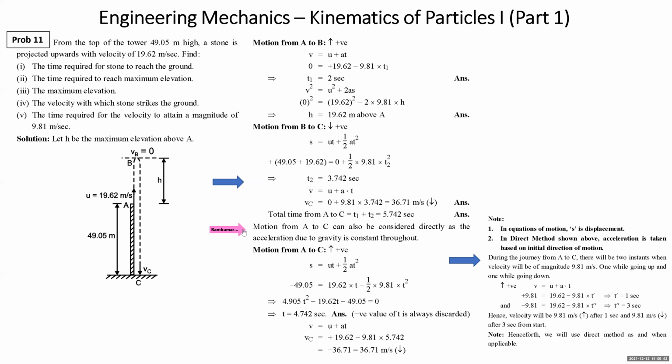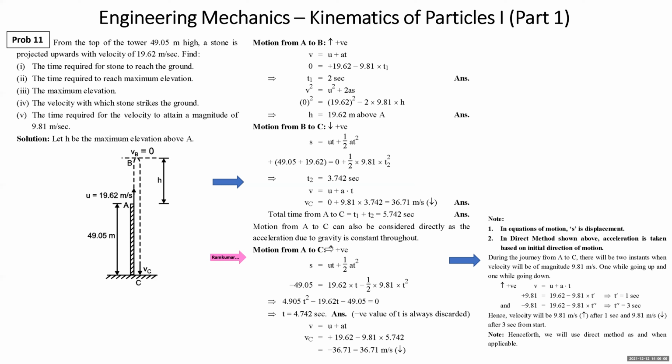That is from A to B. And even from B to C also acceleration is 9.81 down only. So that means during the entire journey, whether it is upward or downward, acceleration due to gravity is constant, that is 9.81 meter per second square down. So we will get the total time what stone takes when stone touches the ground. Motion from A to C.